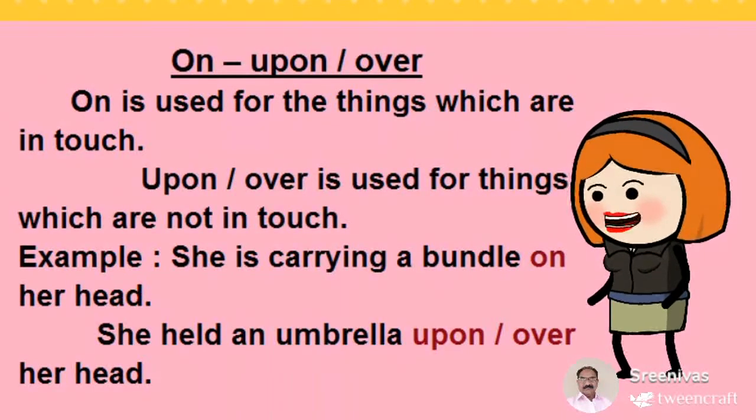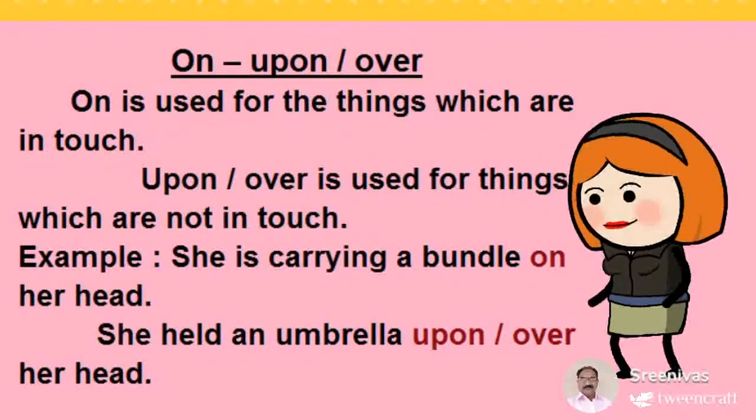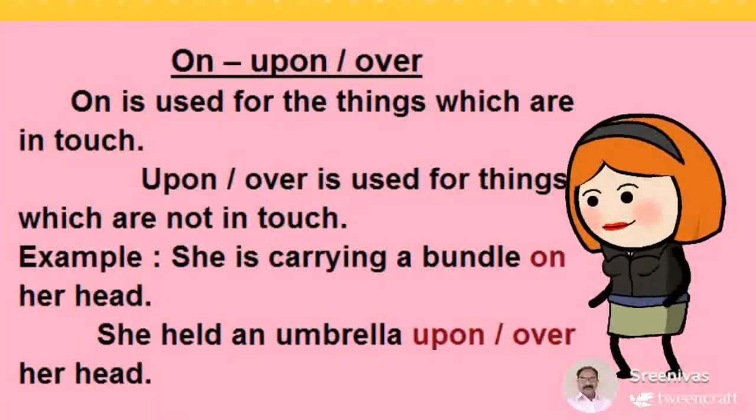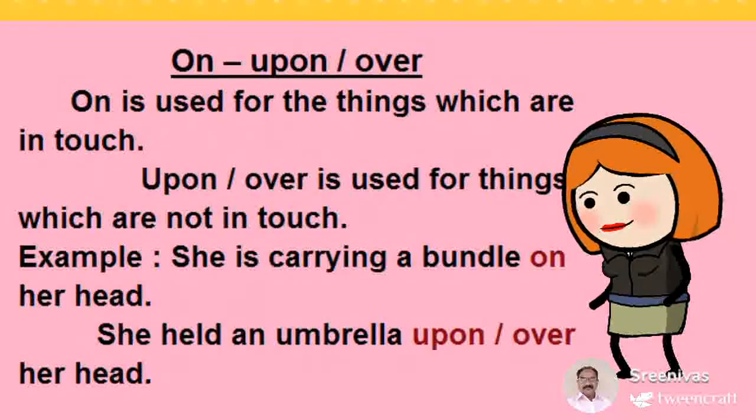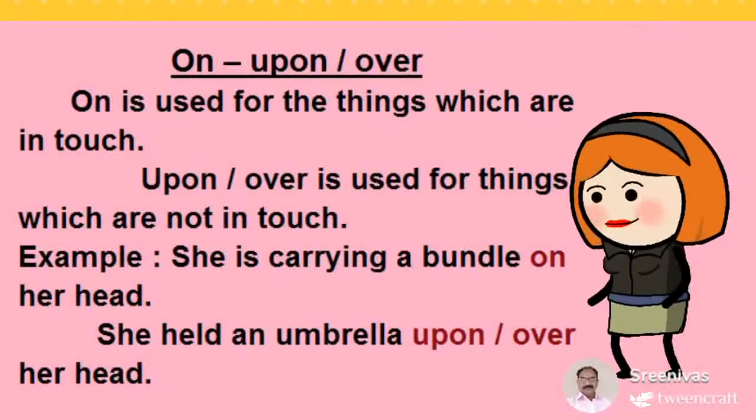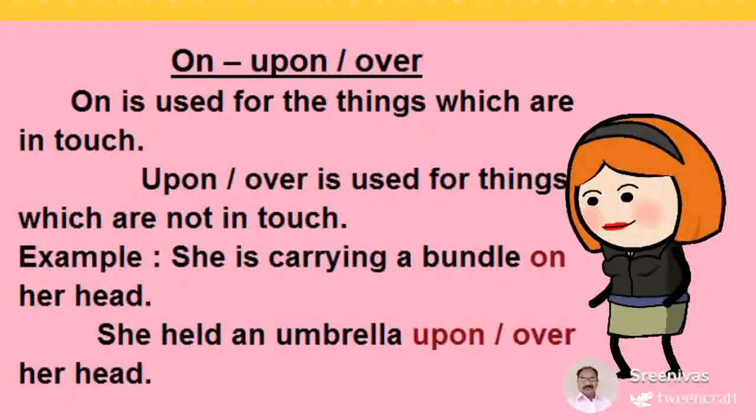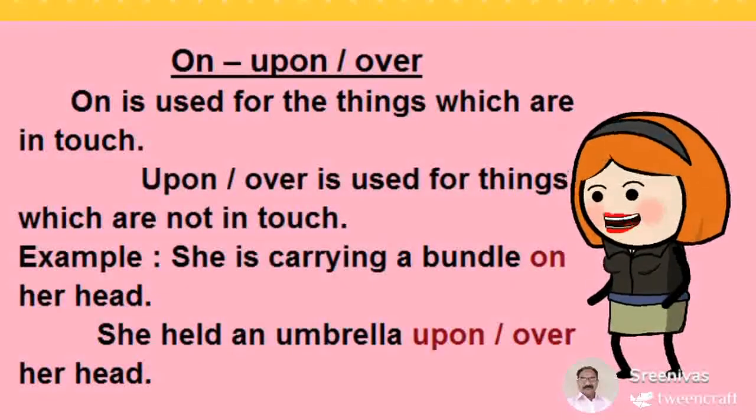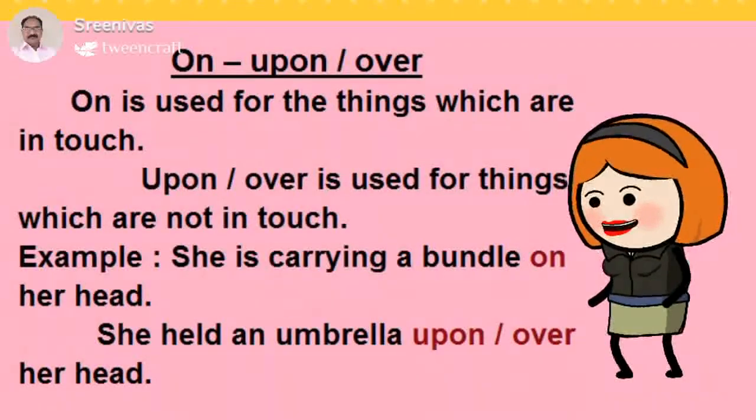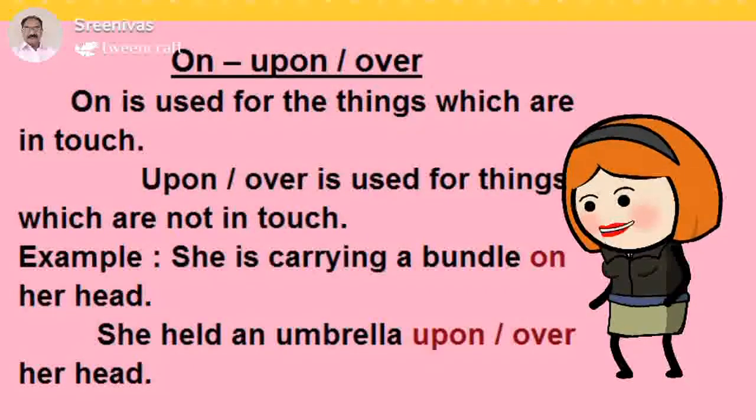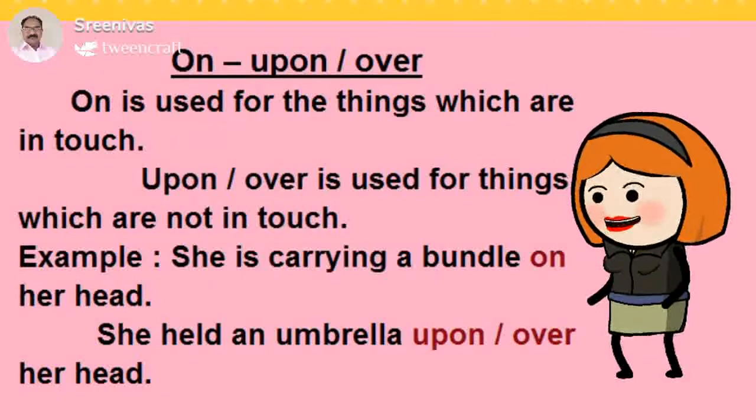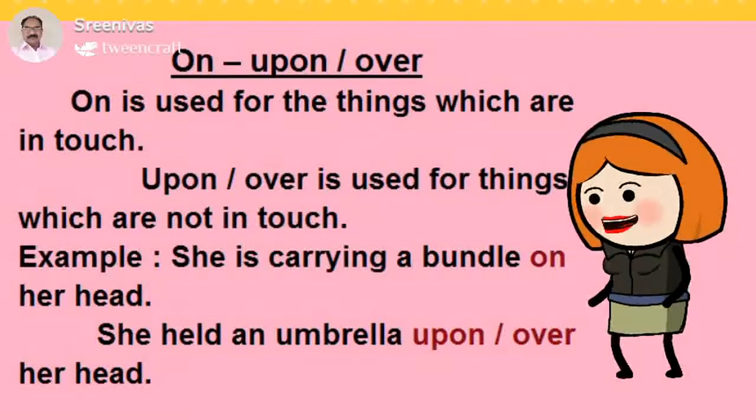On, upon, and over. On is used for things which are in touch. Upon and over are used for things which are not in touch. Example: she is carrying a bundle on her head. She held an umbrella upon or over her head.